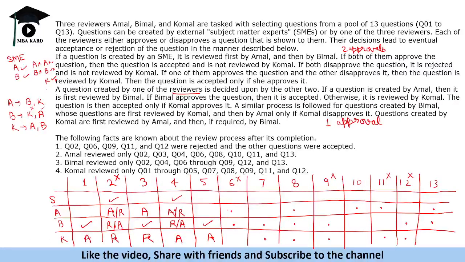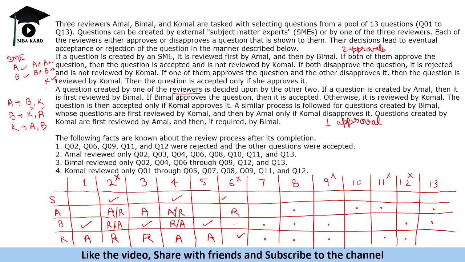Question number 6, now it got rejected and it was reviewed by two. Now you need to think very carefully in this. One possibility is that this person created it and it got rejected by both of them. The second possibility could also be that Komal created it. Komal created it, it got rejected here and then rejected here. So both things are possible.